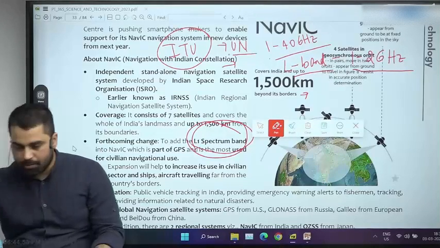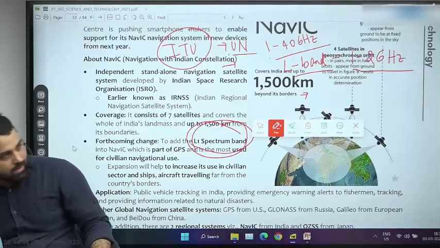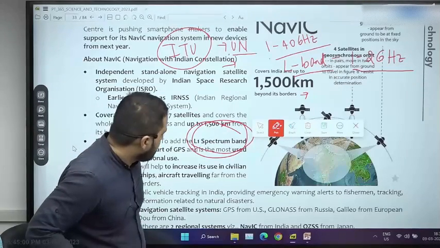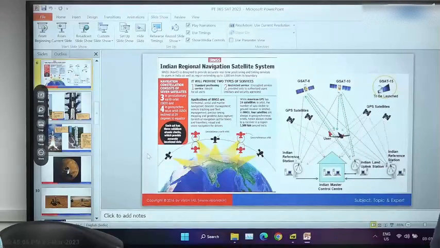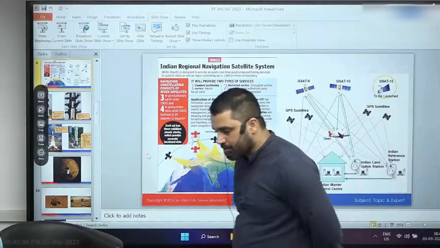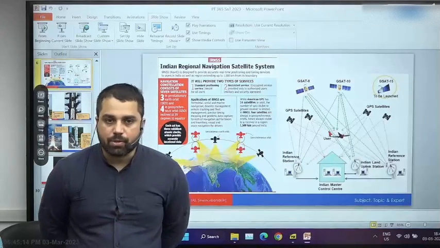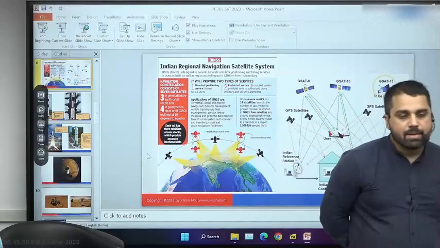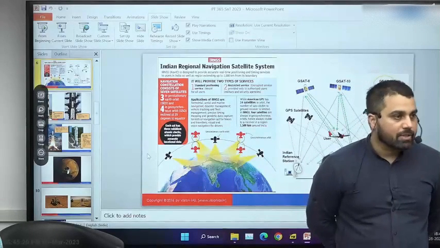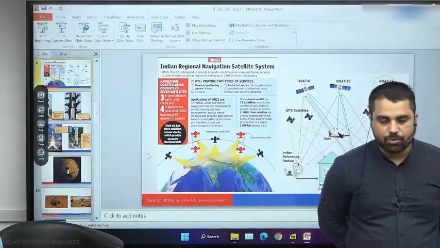Yes, Gagan, there was a question about Gagan. So what exactly is Gagan? Gagan is an older program than Navik, but Gagan has very limited application. It was developed by ISRO in collaboration with the Airport Authority of India. The Airport Authority of India works under the Ministry of Civil Aviation, and the goal here was to provide navigational services for our civilian aircraft movement, whichever airplanes there are.